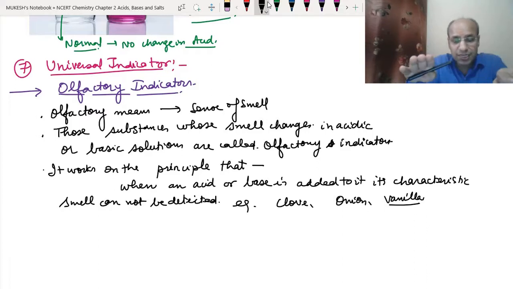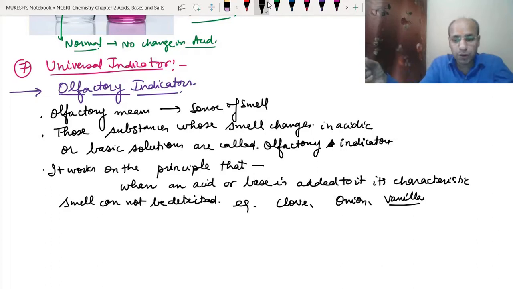Their smell will change when a base is put into that. In acids, there will be no change in the smell, but if we put base into it, then its characteristic smell will go away. You can do an experiment at home. Take some onion and rub it with the hand and then smell it. You will find the smell of the onion. Now put some acid like lemon on it and again smell it. There will be no change in the smell. The smell will remain as it is.